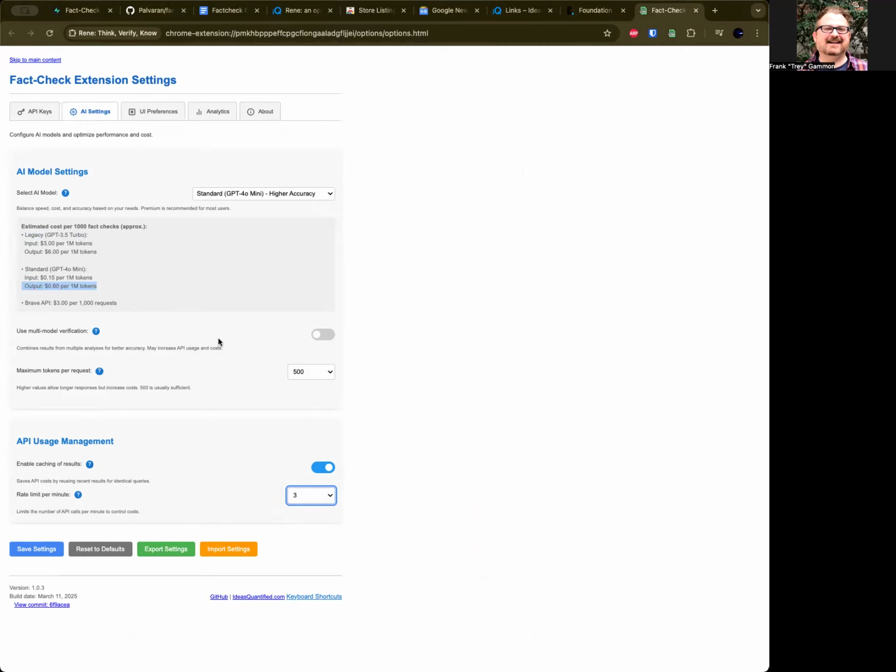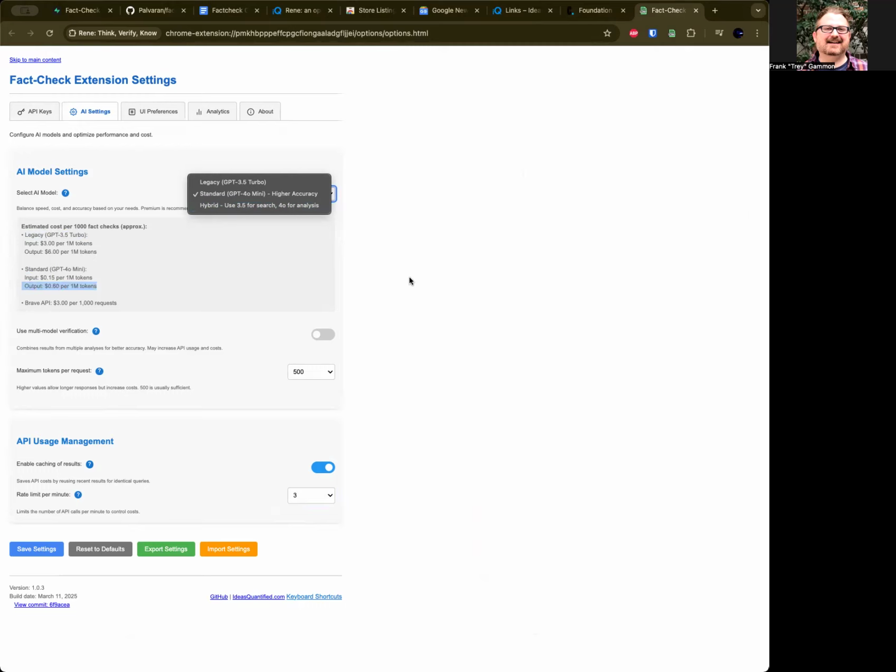Multimodal verification is an attempt to aggregate many different AI models. So for example, here you can do a hybrid where you use one AI model for search and one AI model for analysis. In the original versions of this, I tried experimenting with putting the Anthropic API in here, but I had some problems getting that working.